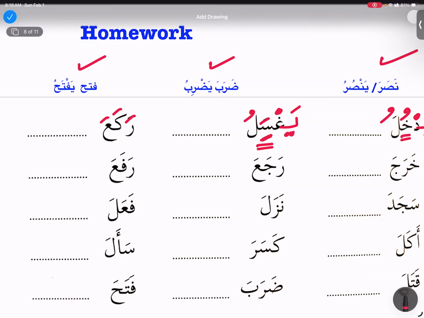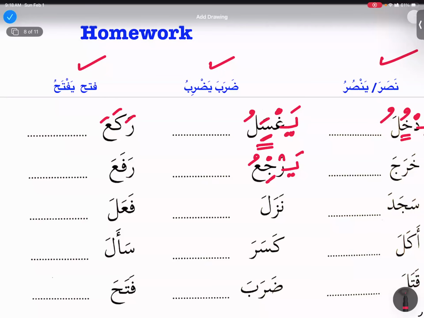Raja'a, can someone convert? Raja'a? Yarji'u. Yarji'u, right? So now I'm going to give a kasra to my middle root letter, right? And my last letter is always ending on dhamma when my fail mudariya is marfu and my siga is huwa version, right? So yarji'u.